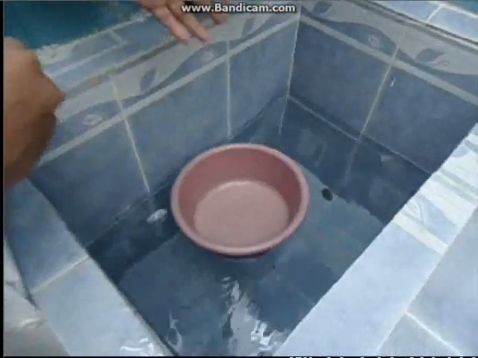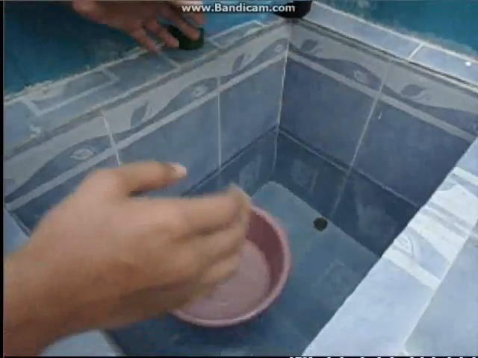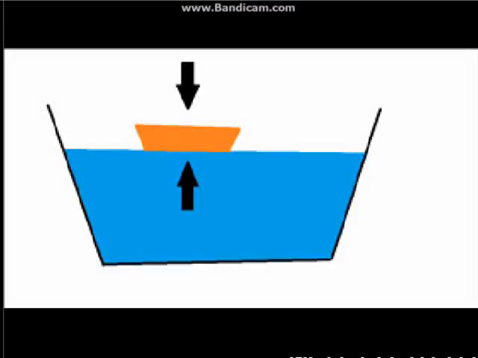In this example you can see that the plastic container floats without any problem in the water. This means that the weight of the object is equal to the thrust. Here I will show you a drawing.